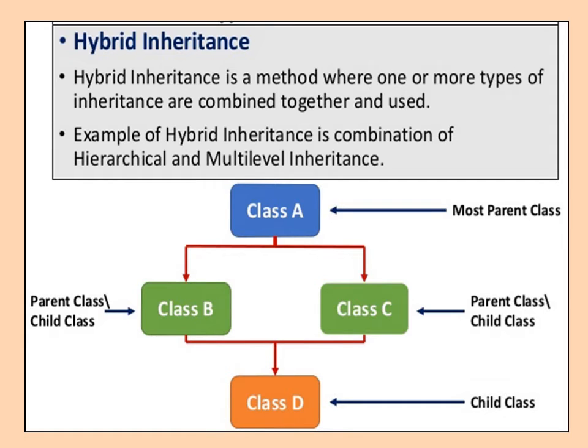Now see in a diagram: class A, from which class B and class C are derived, and from class B and class C, class D is derived. So in this case class A is the most parent for class B and class C, and class B and C are the children of class A. Class B and C are the parents for class D, and class D is the child class of class B and C respectively.